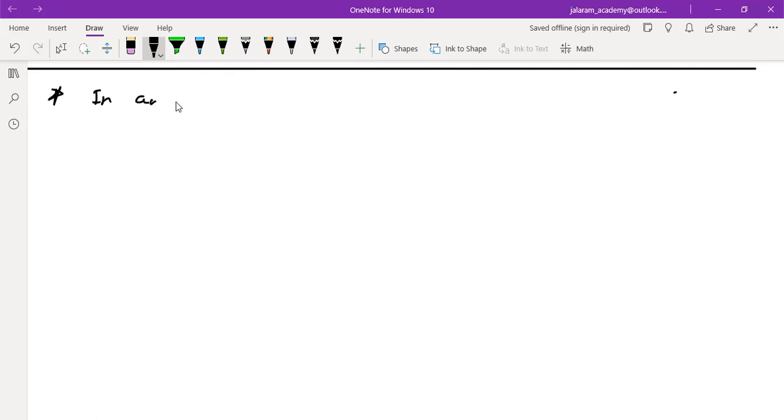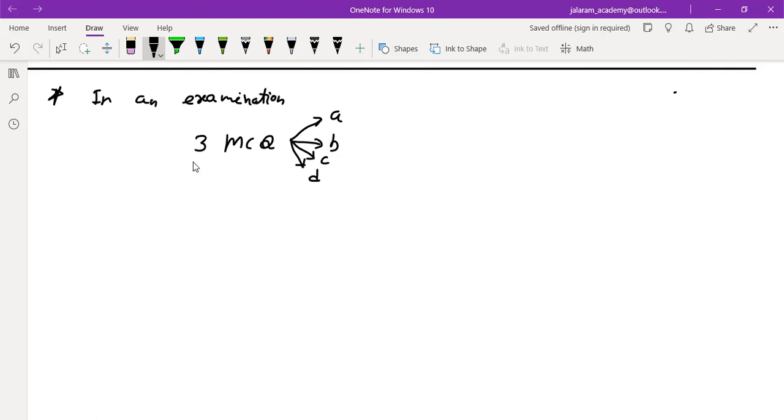Read the question. In an examination, there are 3 multiple choice questions, and each question has 4 choices: A, B, C, D, like Amitabh Bachchan. Find the number of ways in which a student can fail to give all correct answers.